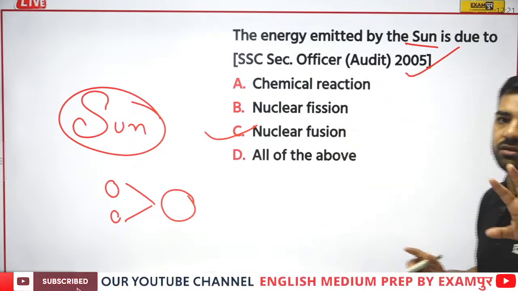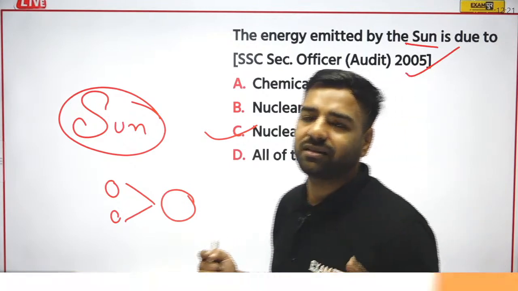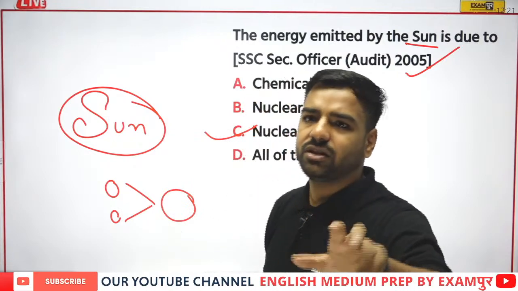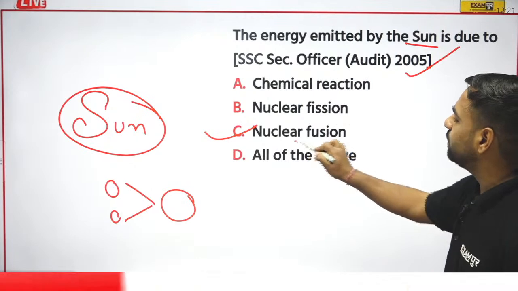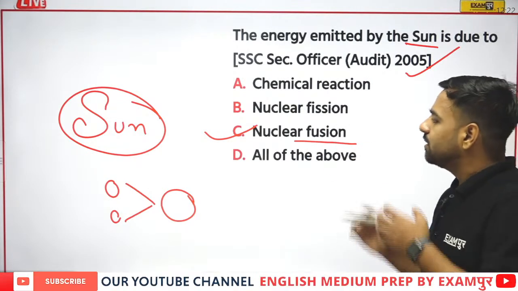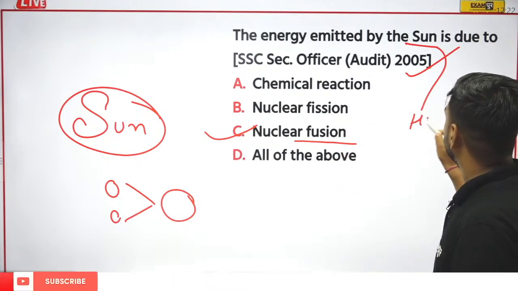No, Ganesh, the correct answer would be C. First you gave the correct answer, then your answer went wrong. Prajwal, your comment actually disappeared. I think you have deleted it. So we'll talk about the correct answer. The correct answer is going to be nuclear fusion. Please remember one more thing. It may be asked about the sun, or even about the hydrogen bomb.